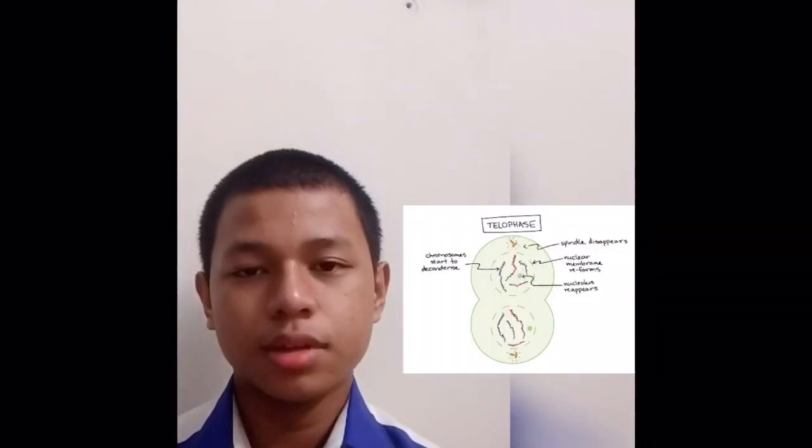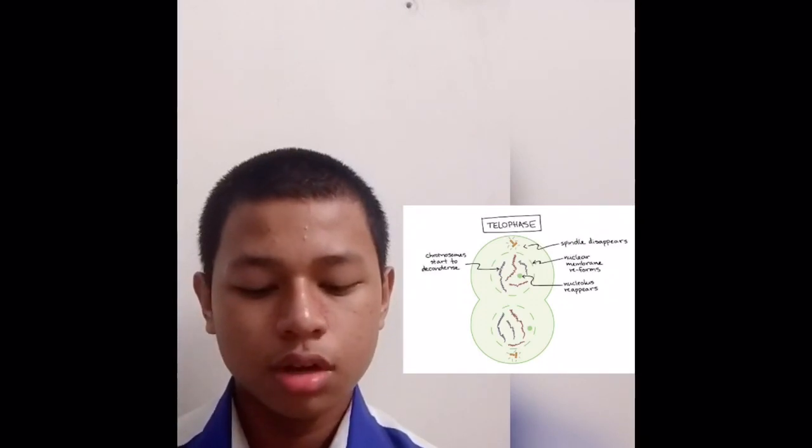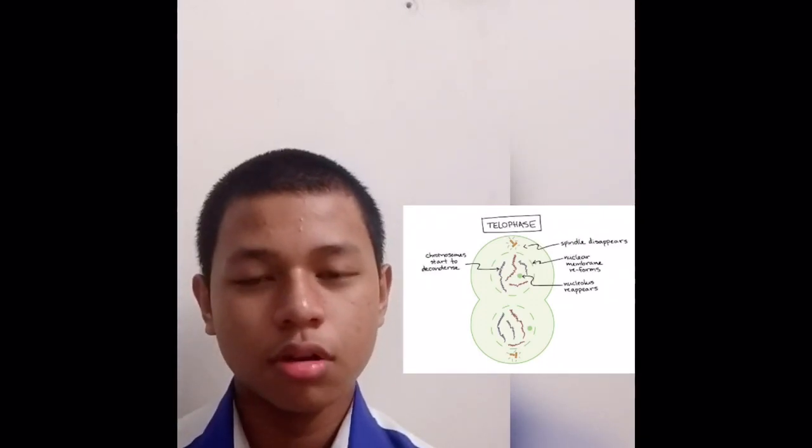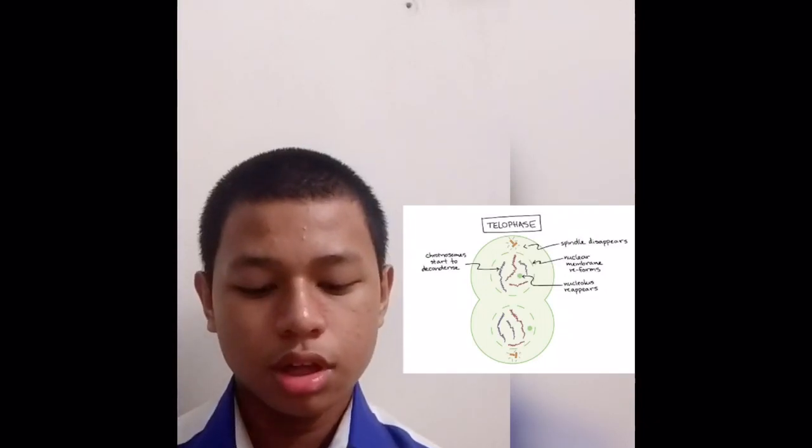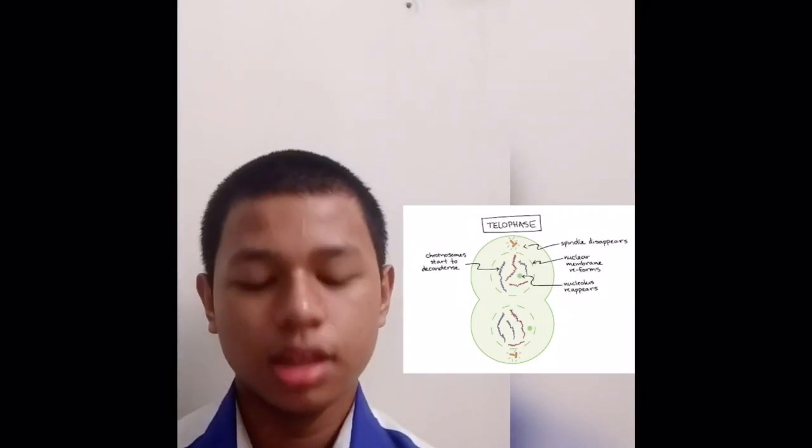So lastly is telophase. What happens in telophase is that when the chromatids are at the opposite poles, they are now called daughter chromosomes. Each pole contains one set of complete and identical chromosomes. If you want to remember the phases, you can remember this sequence: prophase, metaphase, anaphase, telophase.